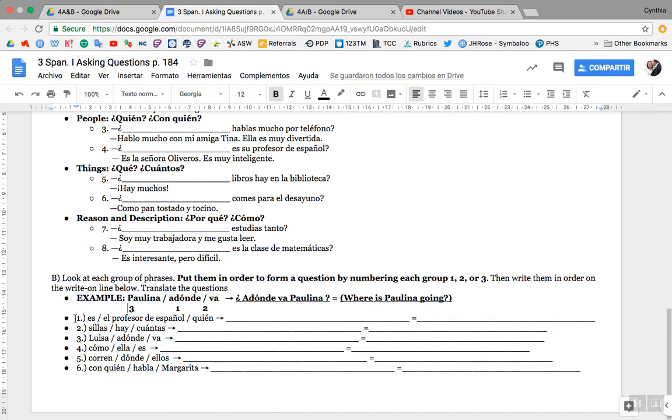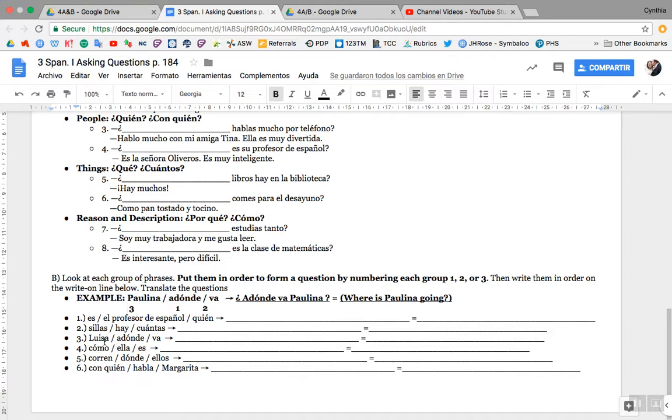Okay, número 1. We have es, el profesor de español, and quién. And of course, we need to make that quién es el profesor de español, who is the Spanish teacher. Número 2. They have given us sillas, hay y cuántas, and we're going to make that cuántas sillas hay. How many chairs are there? Okay, go ahead and pause this, do 3 through 6, and come on back.